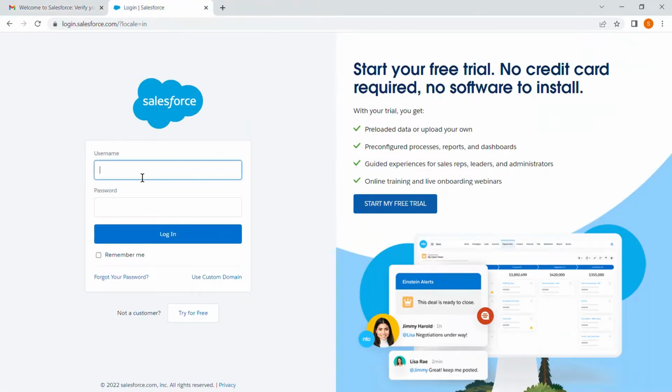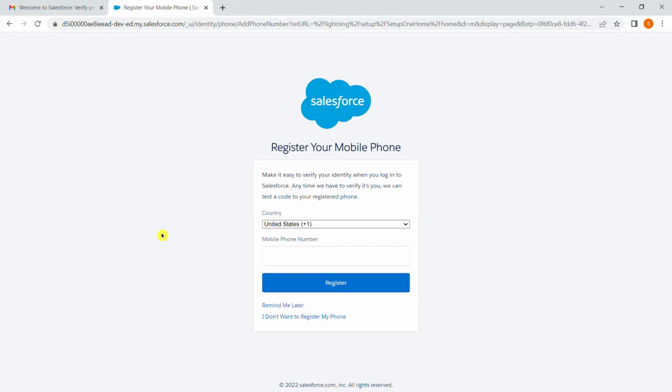We have to remember this name, Salesforce tutor. And I am giving my password. There is no need of giving a phone number, so I am skipping this.